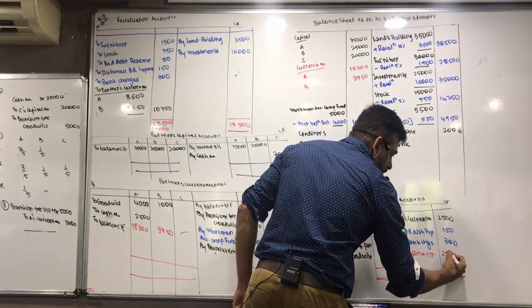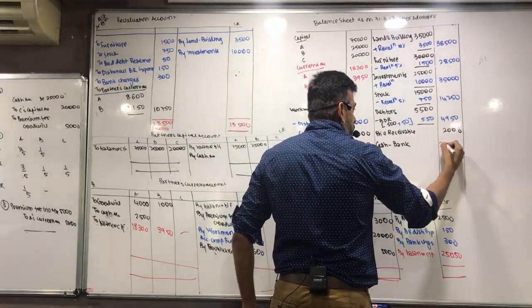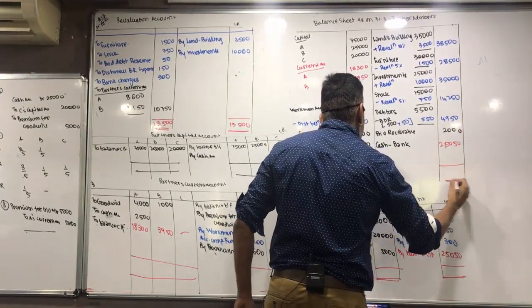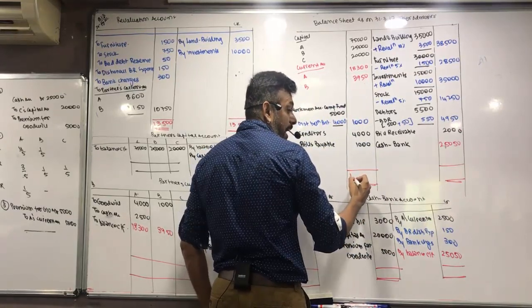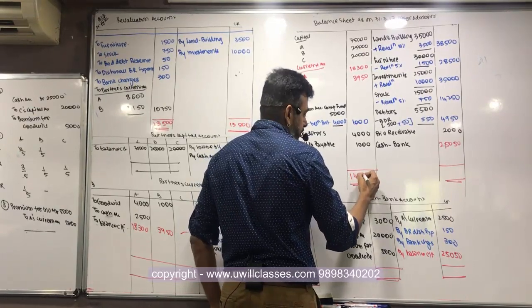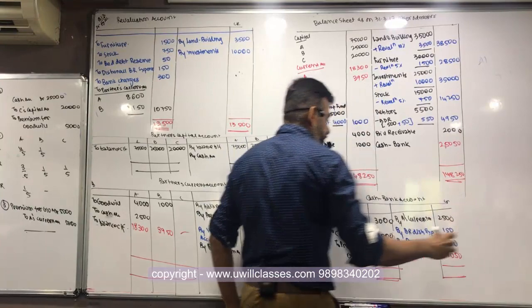What's the total? 1 lakh. That 250. 1,48,250. Okay.